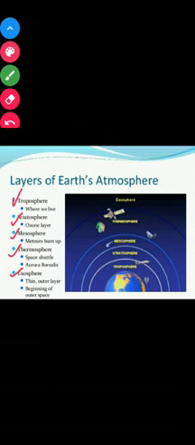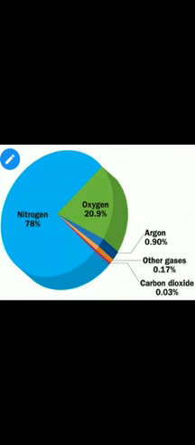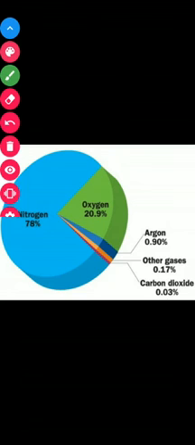After discussion of these atmospheric layers, we will come to the composition of the air. Now, air is a mixture of many gases. Now, what types of gases make this mixture? Those are nitrogen, oxygen and other gases like neon, argon, carbon dioxide, all of them.